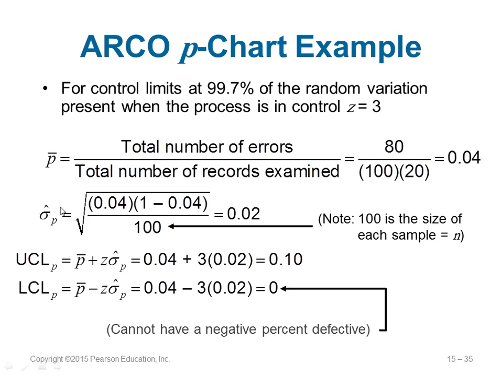And if you want to find the standard deviation, it is P dash, which is 0.04, into 1 minus P dash, 0.04 also, divided by 100. What is the sample size of each one? Each sample size is 100. So divide by N, take the square root, you get the value. Then you can calculate UCL, which is P dash plus Z into sigma P. You get 0.10. Then LCL equals P dash minus Z into sigma P. Remember, it cannot be a negative value. So if you get a negative value, you just put the value as 0.